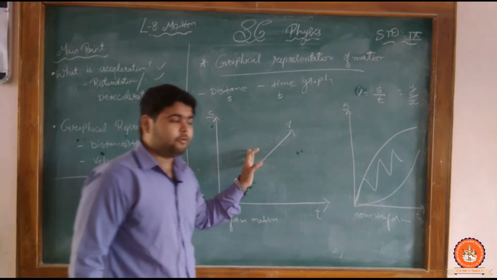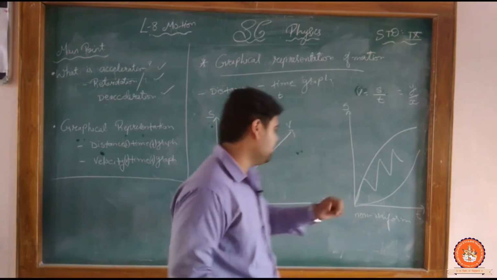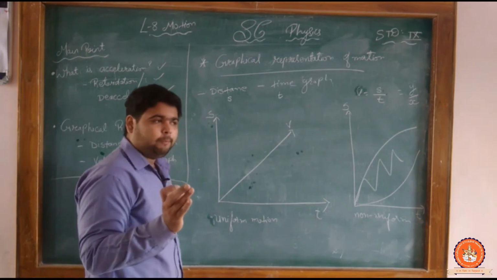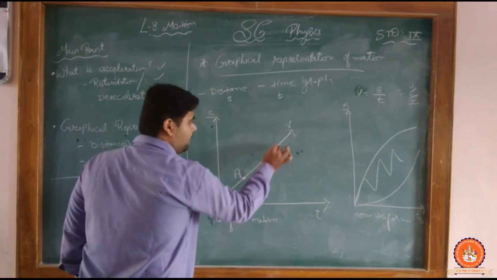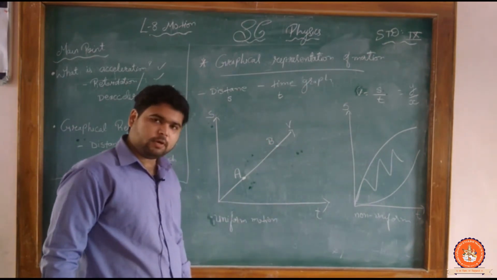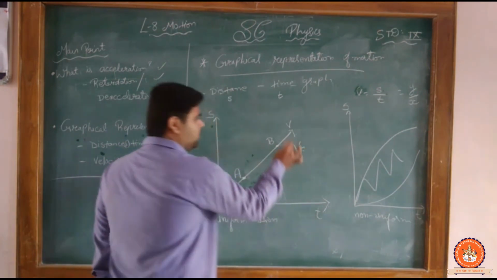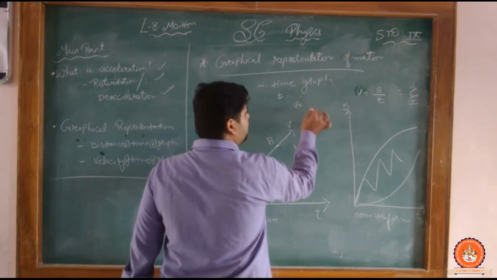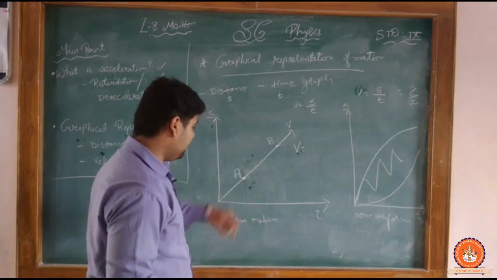But sir, from the graph, is it possible to find the answer? Yes. Look here. If we want to find the velocity between two points, suppose this is point A and this is point B, we can find it. Velocity equals, we know very well, speed upon time.